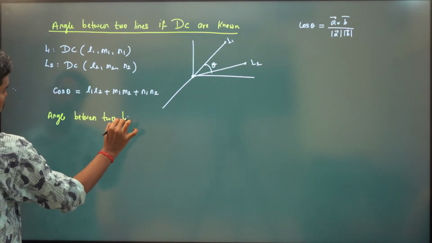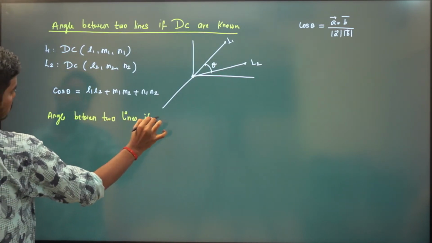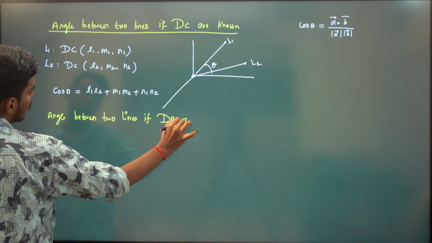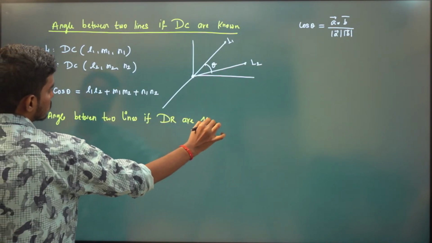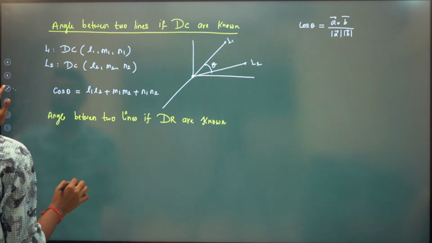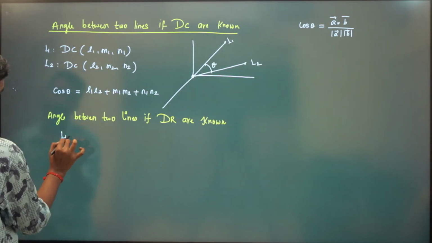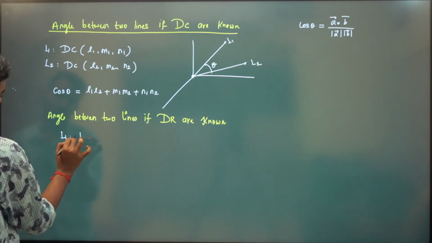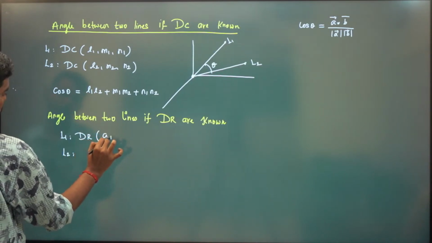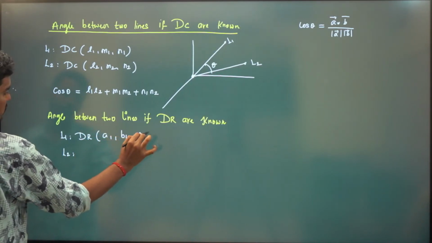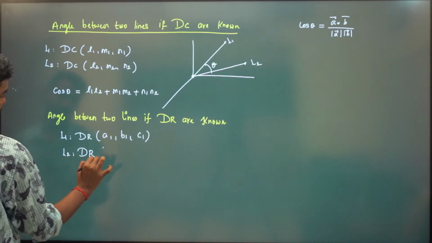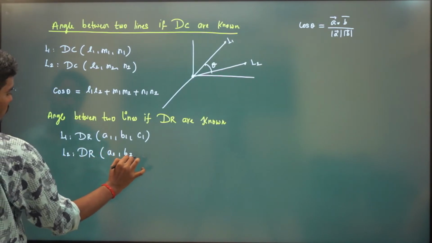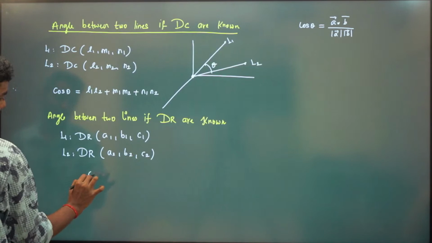Angle between two lines, if direction ratios are known. So what about the formula? Very easy, right? So you have L1, you have L2. This has direction ratio A1, B1, C1, and this has direction ratio A2, B2, C2. What about the angle between two lines?